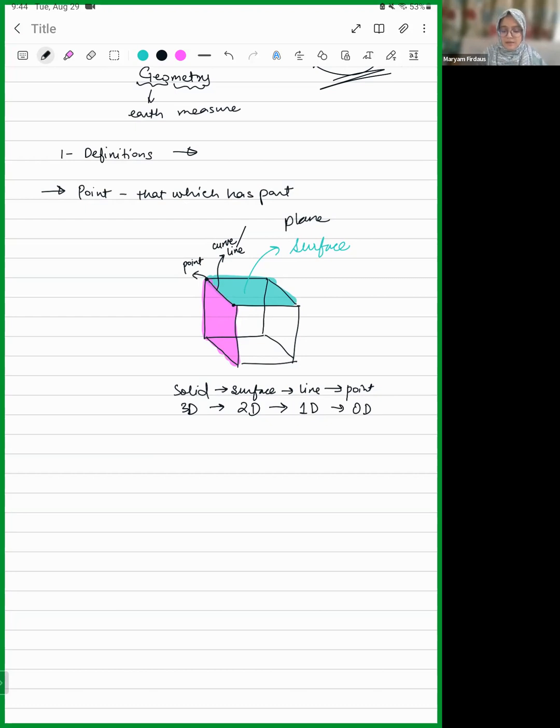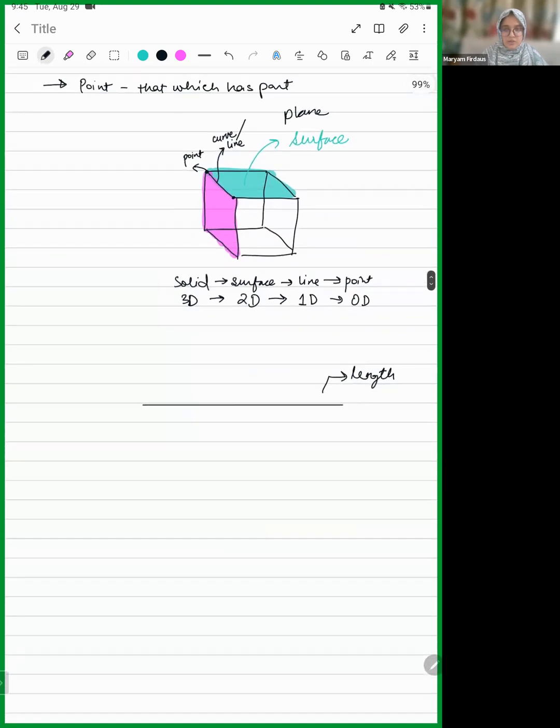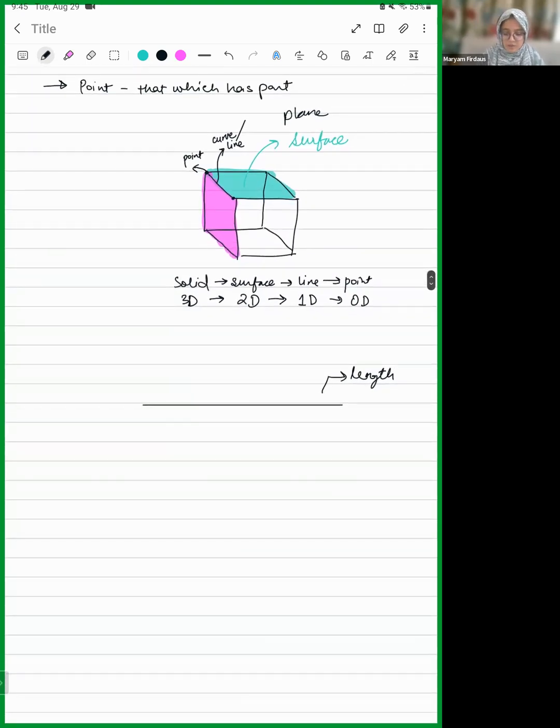So in a line, you can only measure its length, right? This is a line, you can only measure its length. It has no breadth, no width, no thickness. There's only one thing you can measure in a line. What is that? It is the length of the line, right? So the line only has a length. And similarly, when you increase this by one dimension, you get a plane.